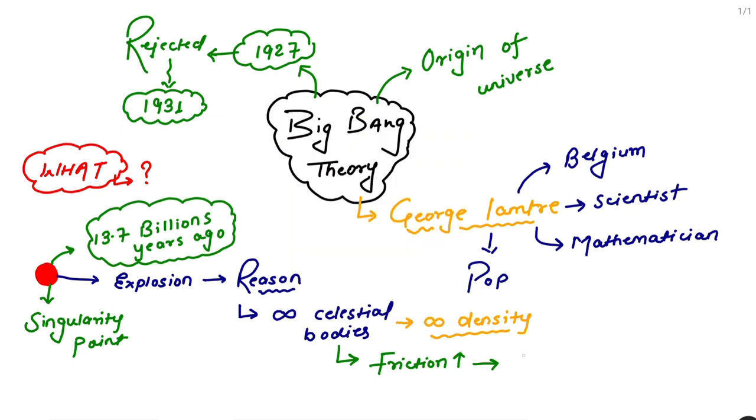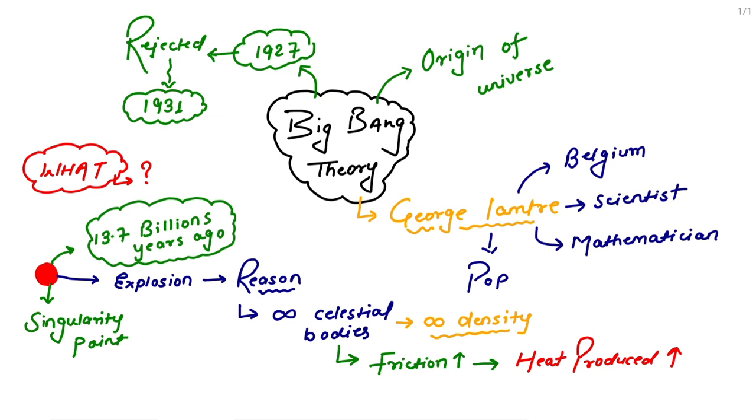So what we will write? The heat produced will be very high. If the heat produced is very high, what does it indicate? There is a huge amount of energy present in that singularity point, and because of that heat it exploded.